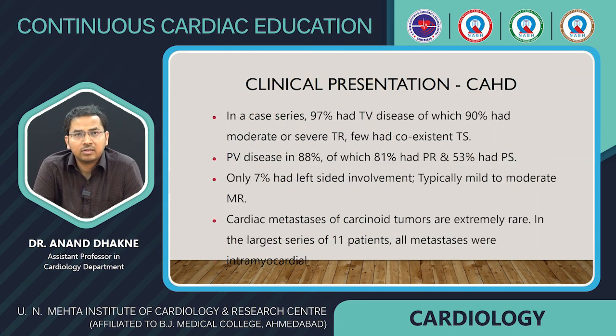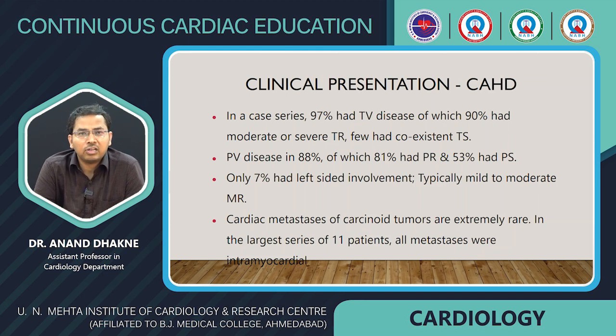In case series, 97% had tricuspid valve disease, of which 90% had moderate to severe tricuspid regurgitation, and a few had coexistent tricuspid stenosis. Pulmonary valve disease was present in 88% of the cases, of which 81% had pulmonary regurgitation and 53% had pulmonary stenosis. Only 7% had left-sided heart involvement, typically mild to moderate mitral regurgitation. Cardiac metastases of carcinoid tumors are extremely rare.